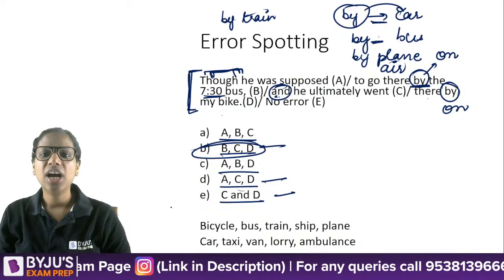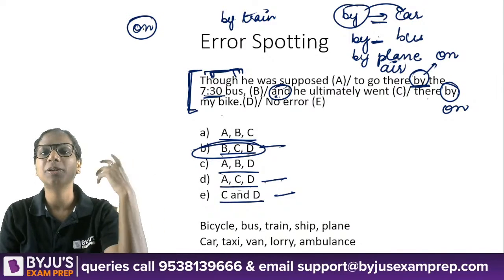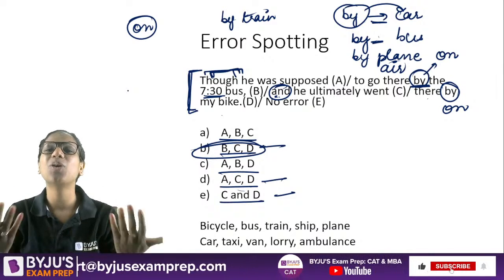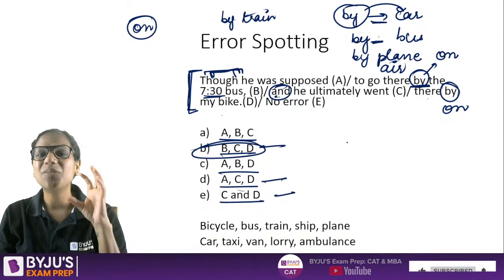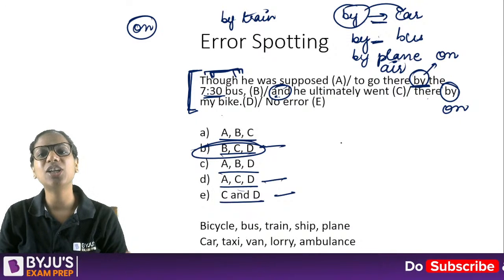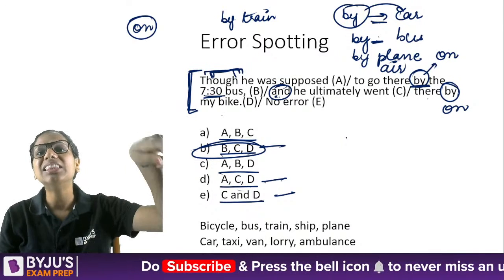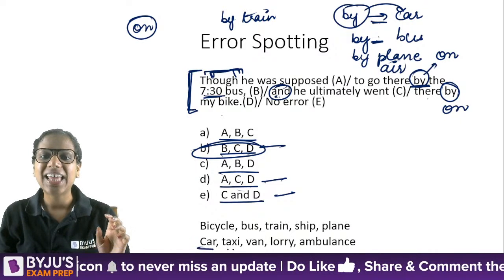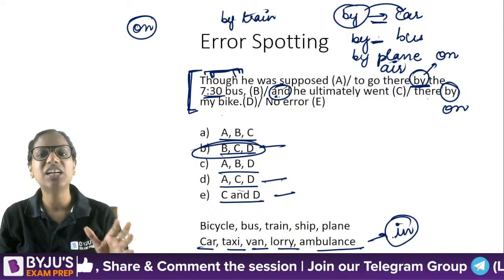Yes. Now, one more thing that I want to highlight. Some of you must be wondering, how are we using on? Yes, so on my bike makes sense, we sit on a bike, but why on for bus? So this is how, again, English, as I told you, is a little tricky. With some modes of transportation, we can use on, but with some we can't. So we cannot say I am on that car. Okay, I am in that car. I am currently sitting in that car. Right? So with car, taxi, van, lorry, ambulance, we use in. We can't use on here.